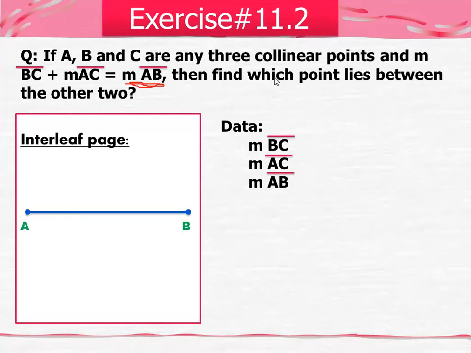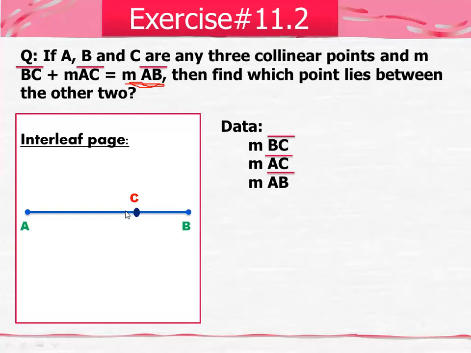So what does it mean? That obviously C is missing here, so point C lies in between. But since there is no measurement, you can place it randomly anywhere on this line. If you have a measurement, you can draw it, but there is no measurement here, so you will simply write that the point C lies in between A and B. So no need to write measurements here.